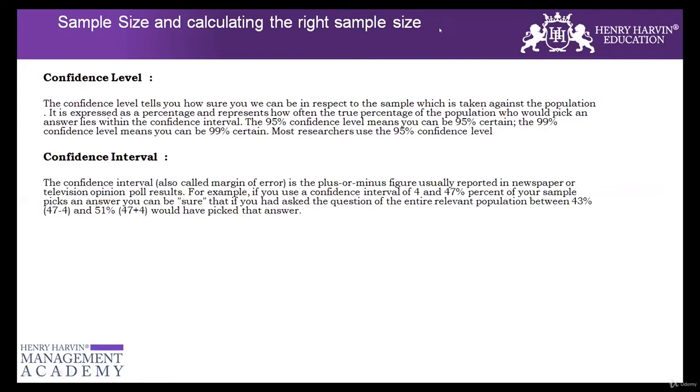And what is confidence level? That is 100 minus the confidence interval you want. Confidence level is something like how confident you are that the data from the sample is representative of the actual population. So if I say I'm 95% confident, that means I'm 95% confident that the sample is representative of the whole population.